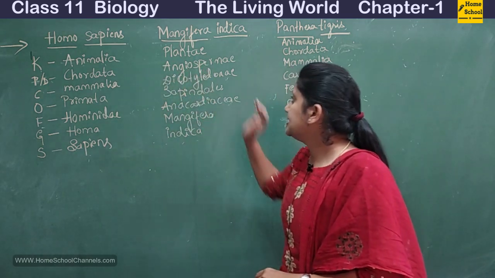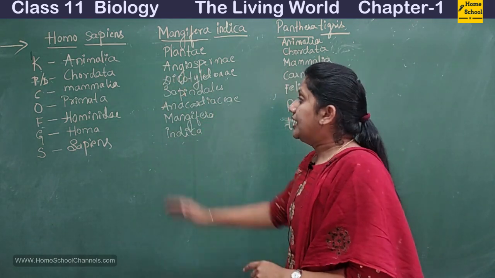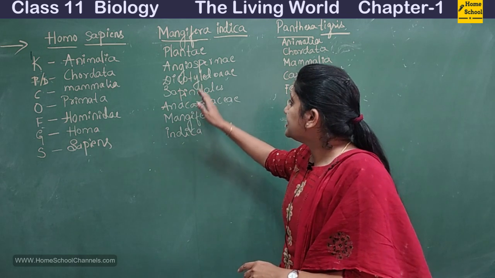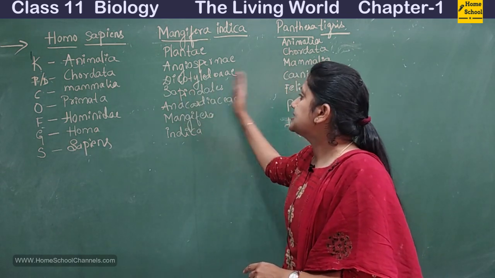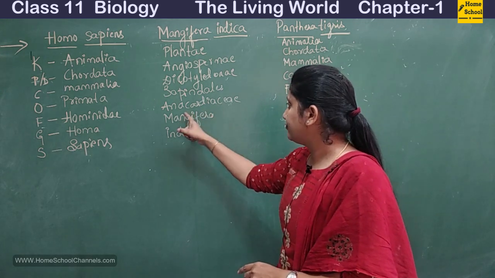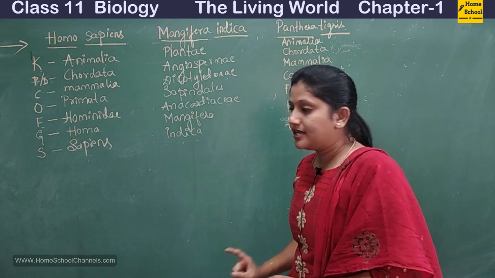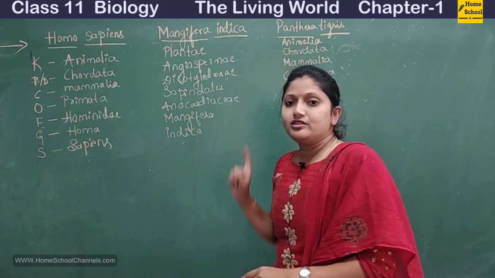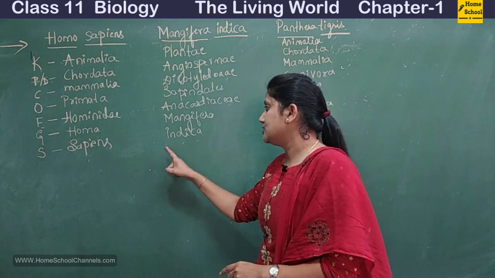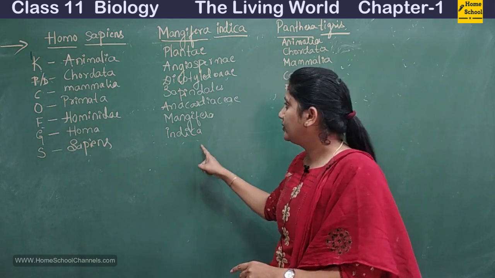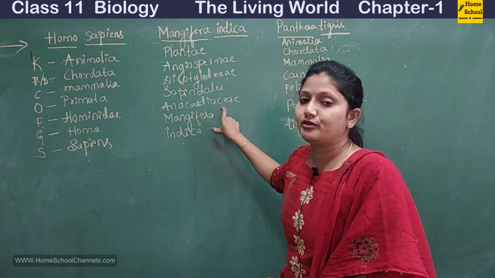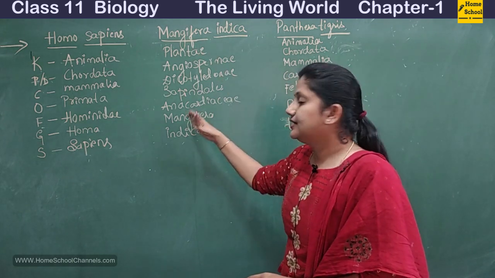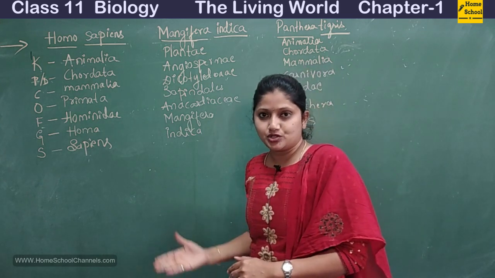So the division is Angiospermae and the class is Dicotyledonae and then order is Sapindales and then the family is Anacardiaceae. The genus is Mangifera and then the species is Indica. Alright, so Mangifera indica is the botanical name of mango and this is the level of classification.